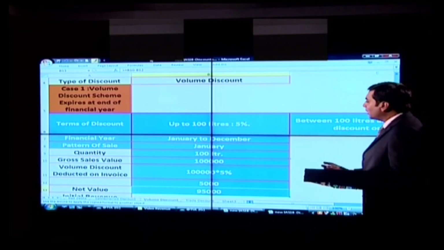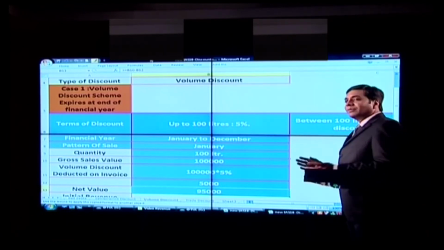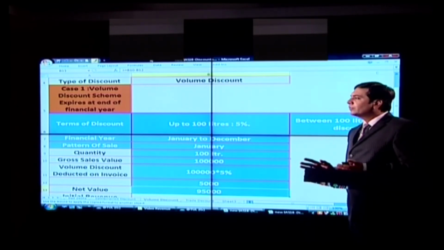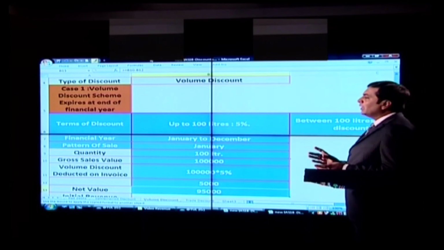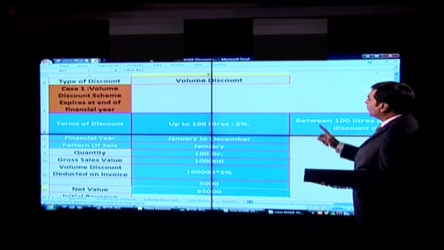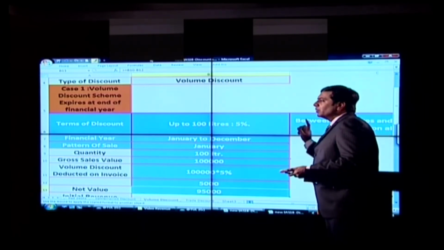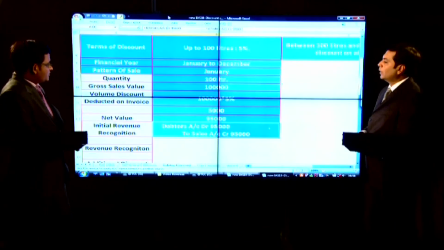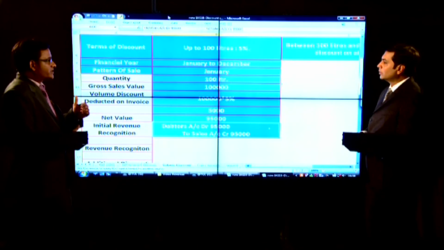Now this is the amount which I will consider for initial recognition of revenue. Meaning, netting off of revenue will be done for the volume discount, and the following entry will be passed. The scenario here is the same as the one which we discussed initially in the discussion on volume discount.